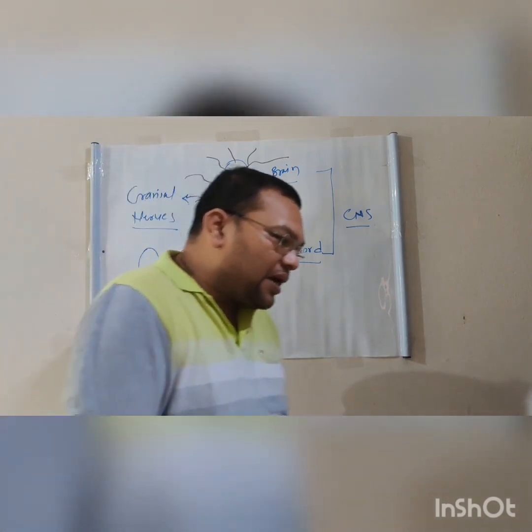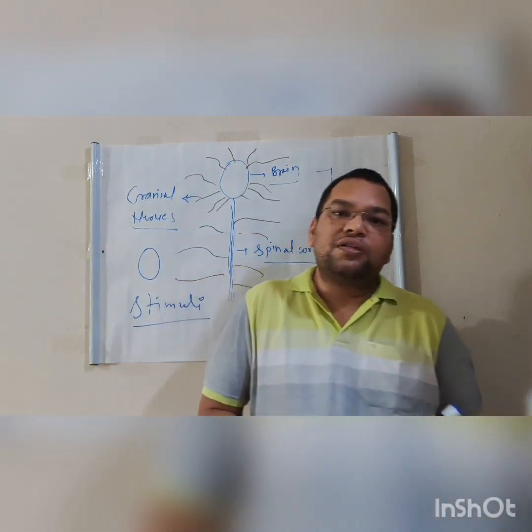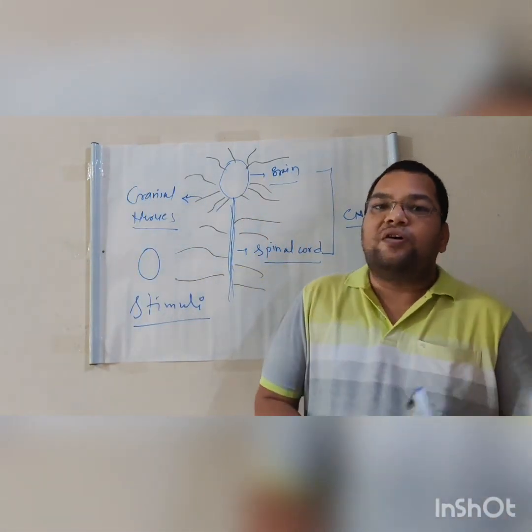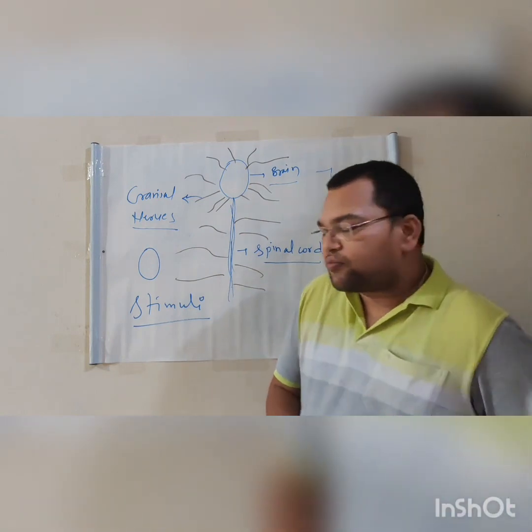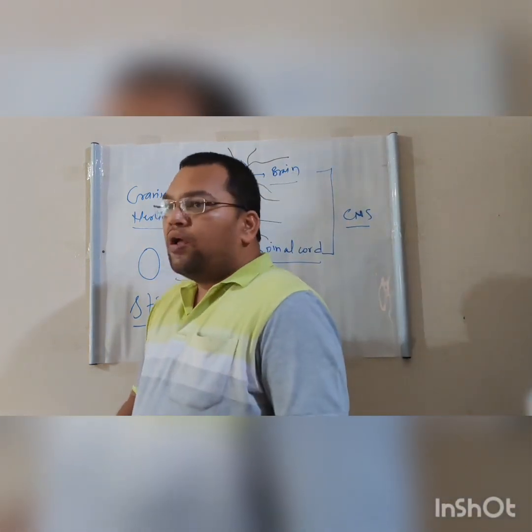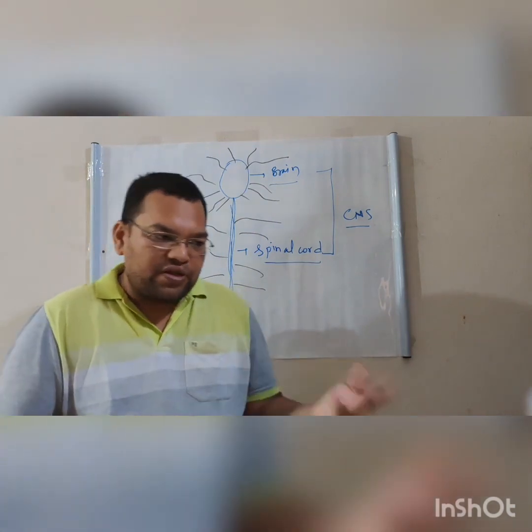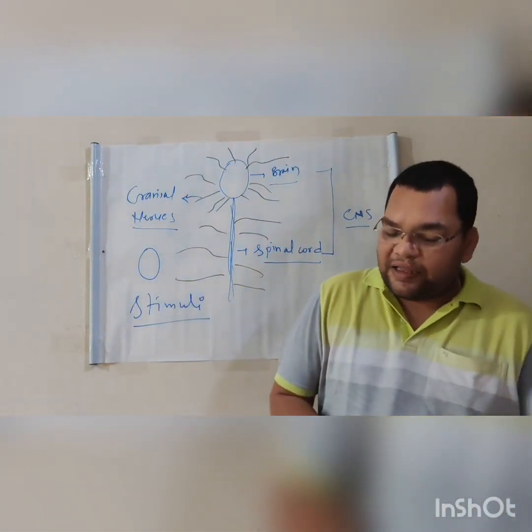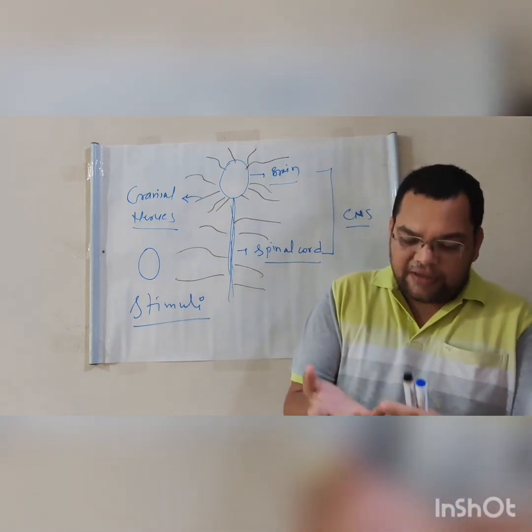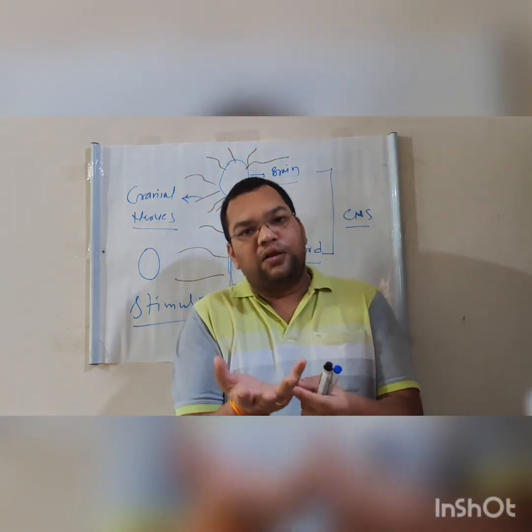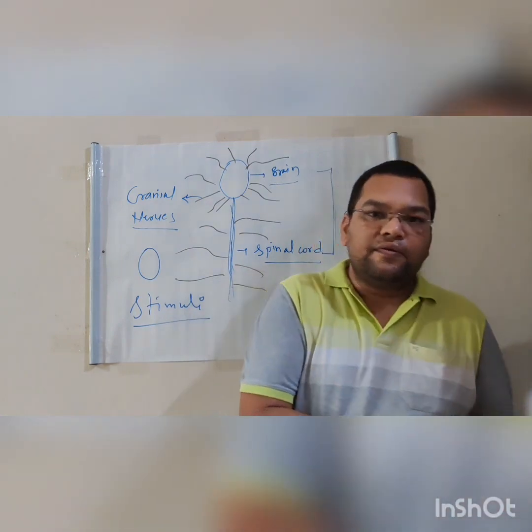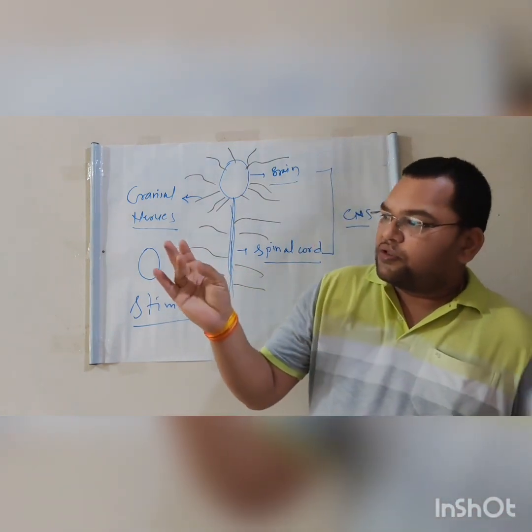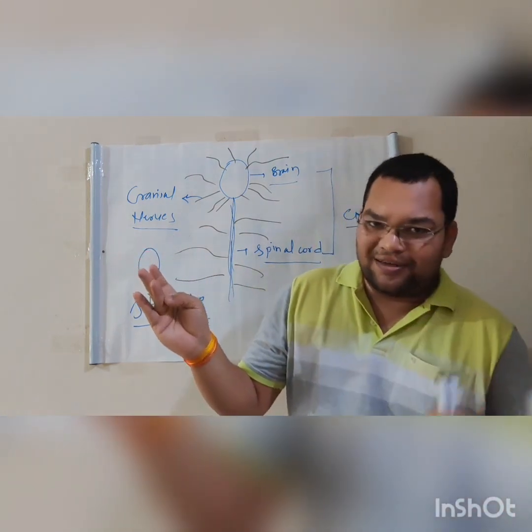But let me tell you one thing, that our nervous system does not work without the sense organs. Now sense organs play a very, very important role. We already know from the previous classes that we have 5 sense organs: the eyes, the ear, the nose, the skin, and the mouth, that is tongue.